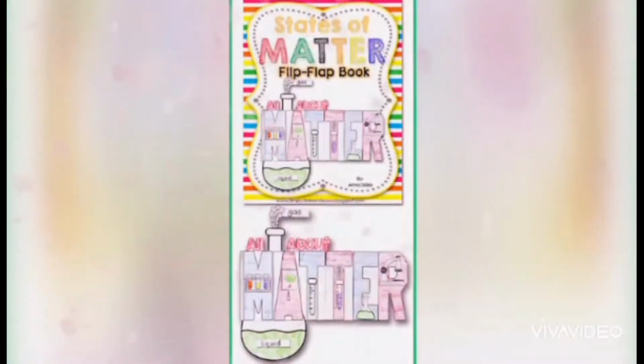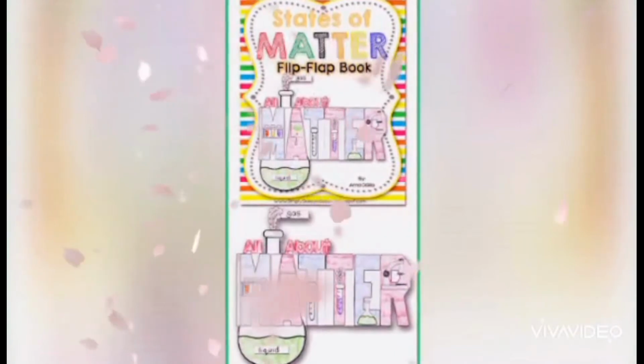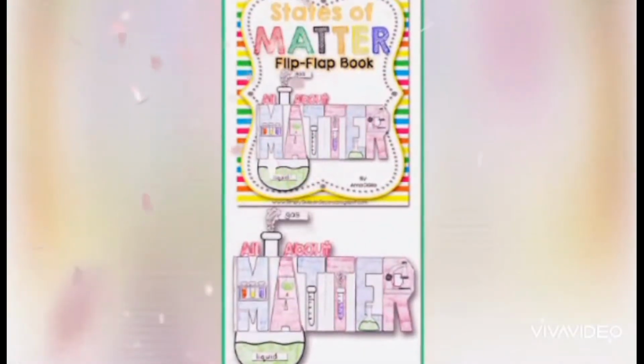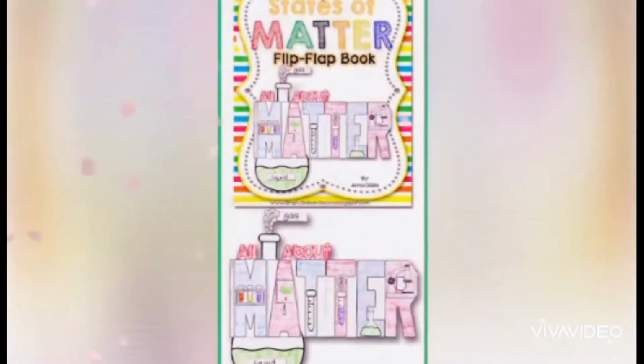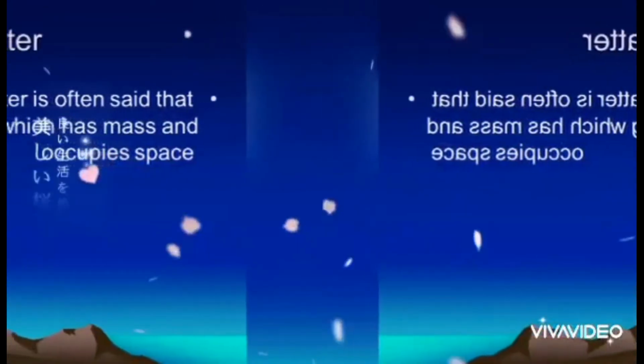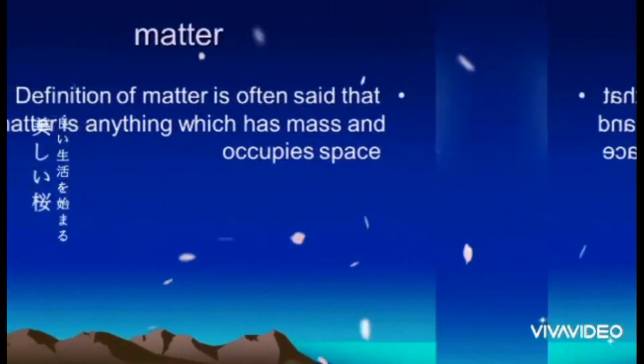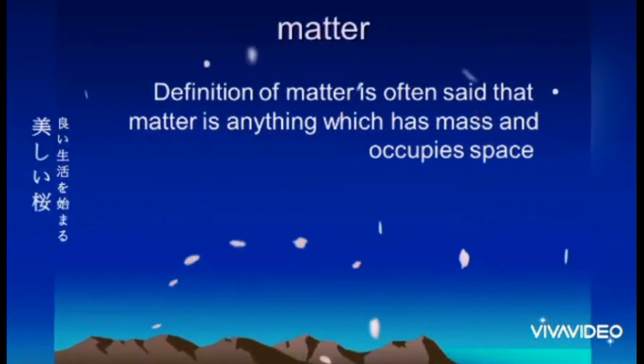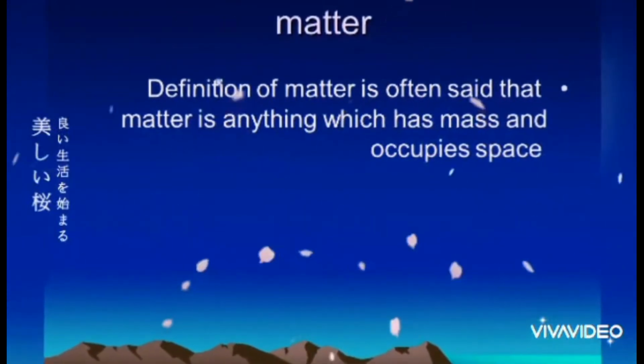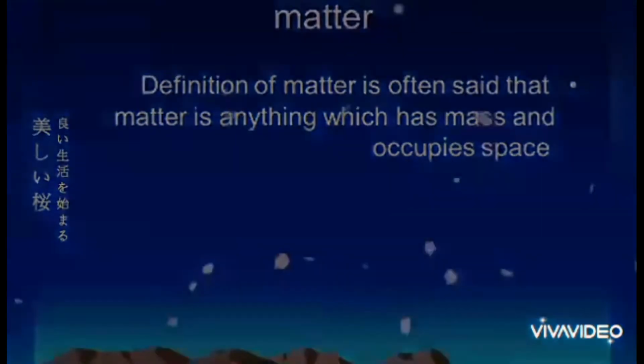For understanding this chapter, firstly you should know what matter is. Now we will talk about the definition of matter. Matter is anything which has mass and occupies space. Means anything which has mass and occupies space is called matter.